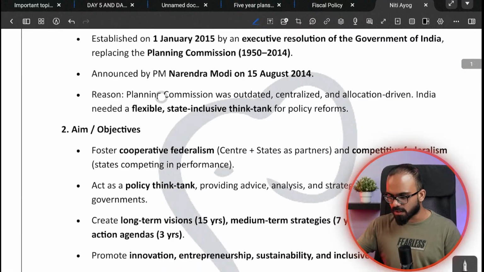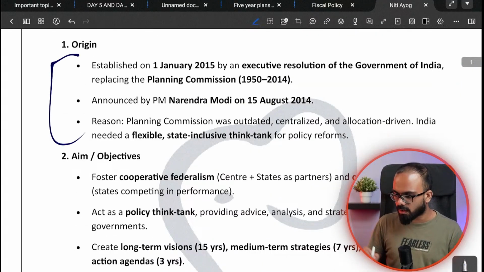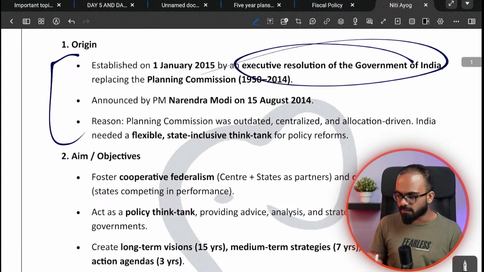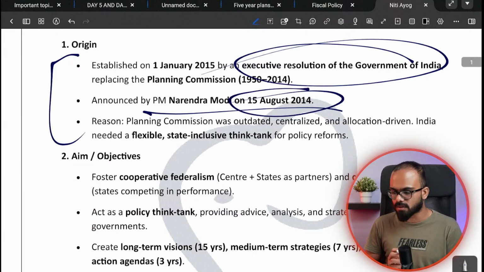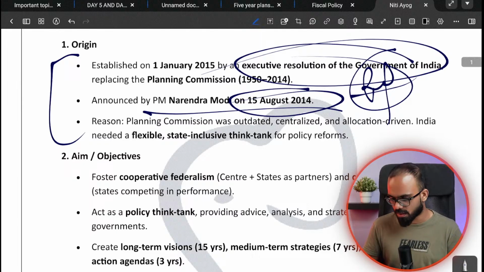In the first part, I spoke about the origin of the NITI Aayog. As I told you, it is also an executive body. It is a think tank. It was announced by the Prime Minister on 15th of August 2014 from the Red Fort, where he said that we are scrapping the Planning Commission.